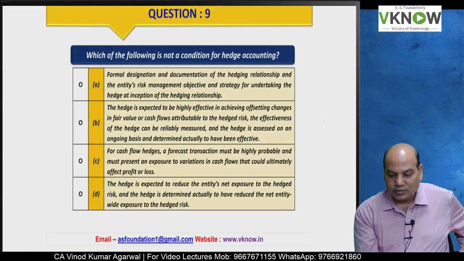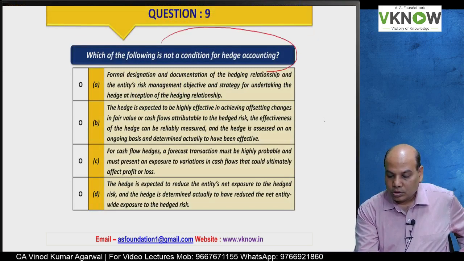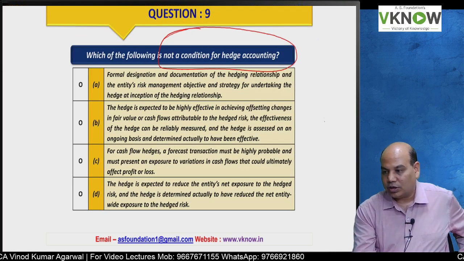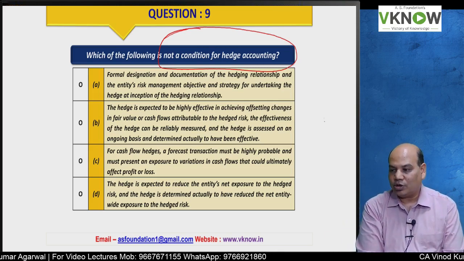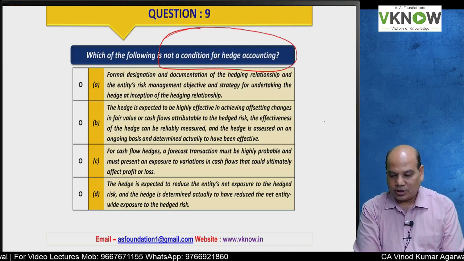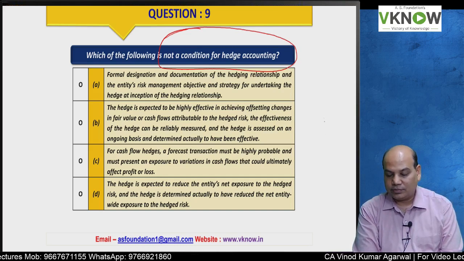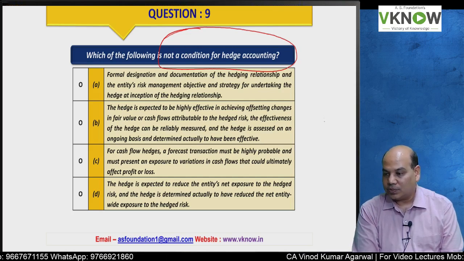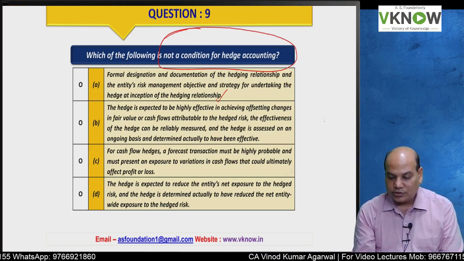Okay, question number 9. Which of the following is not a condition for hedge accounting? Not a condition for hedge accounting. They can ask questions from any corner. Formal designation and documentation of the hedging relationship and the entity's risk management objective and strategy for undertaking the hedge at the inception of the hedging relationship. So this is a part of the condition.